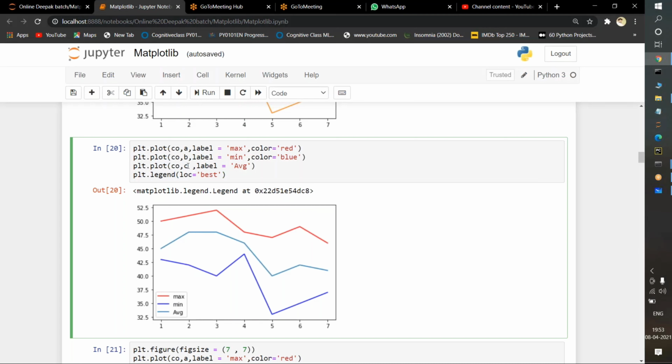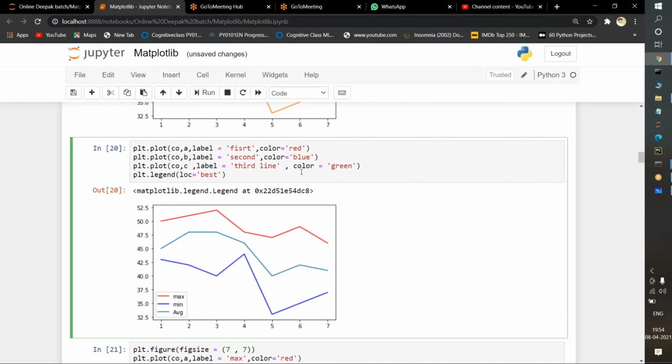If you want to use the legend function, you need to specify the labels, whatever the text is. Suppose instead of passing maximum, I am passing first. Suppose here I am passing second line, and here I am passing third line, and for the color, suppose I pass green somewhere.